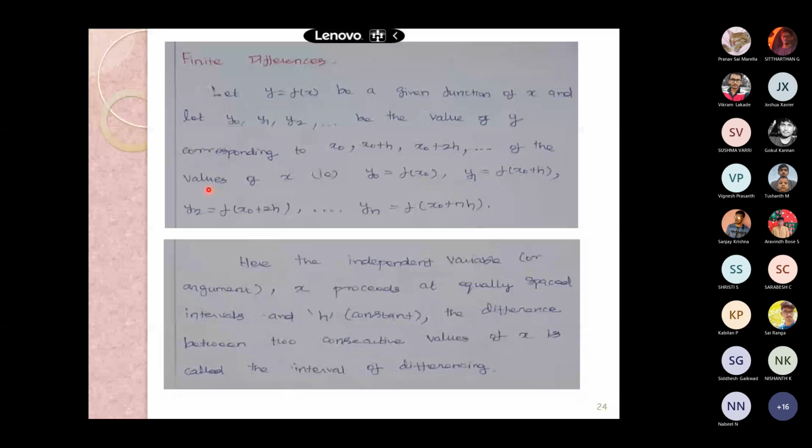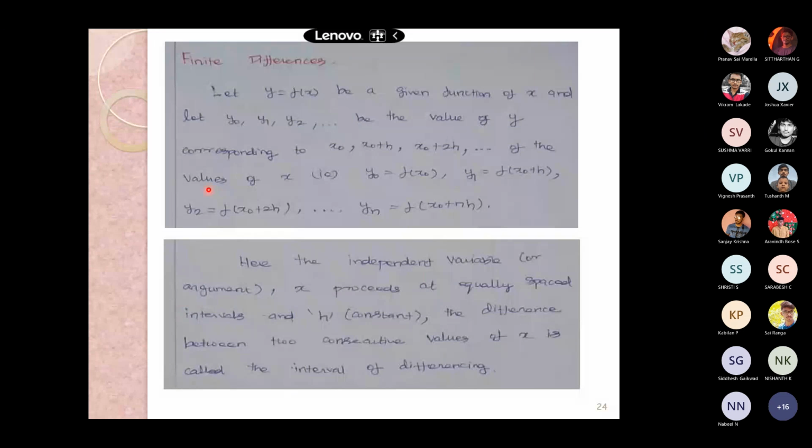Here, let y is equal to f of x be the given function of x, and let y0, y1 and y2 be the values of y corresponding to x0, x0 plus h, x0 plus 2h, and so on, in which y0 is equal to f of x0, y1 is equal to f of x0 plus h, and it continues, and yn is equal to f of x0 plus n times h.